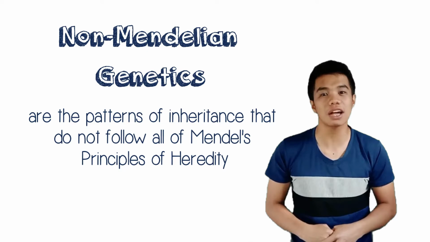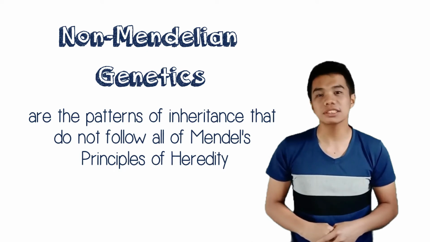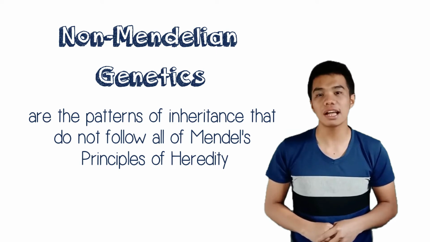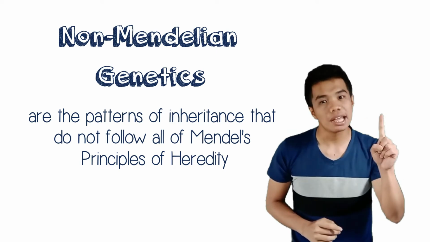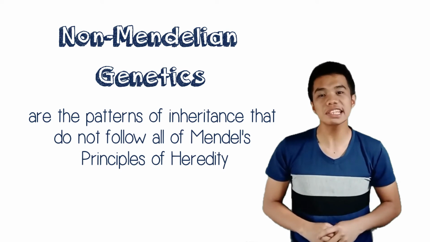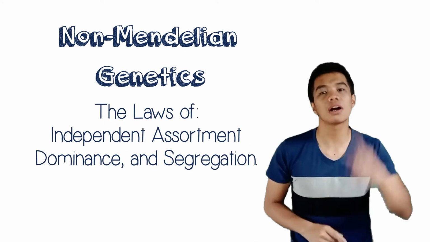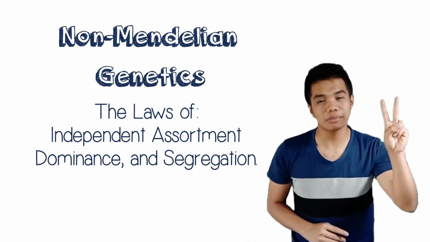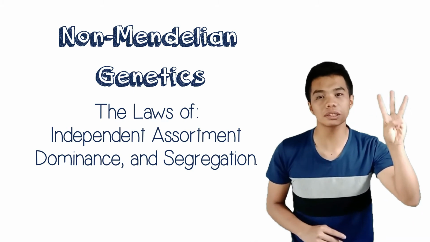Non-Mendelian genetics are the patterns of inheritance that do not follow all of Mendel's principles of heredity, which are the laws of independent assortment, dominance, and segregation.